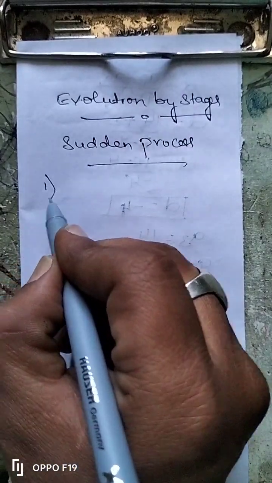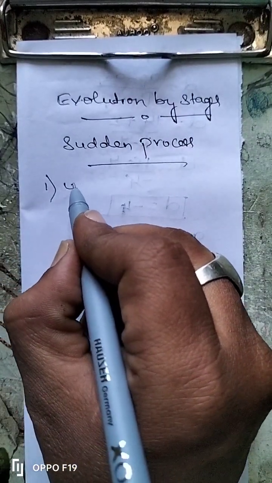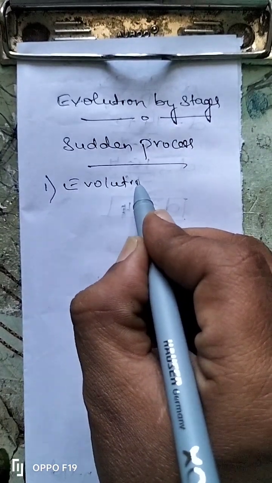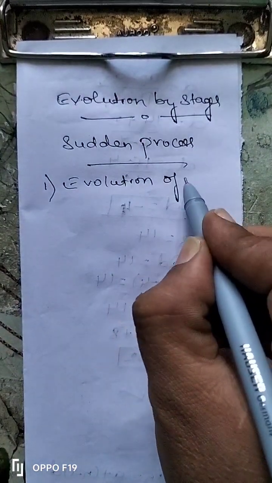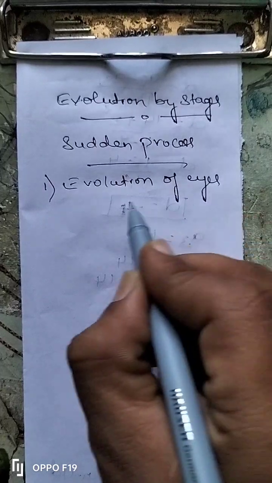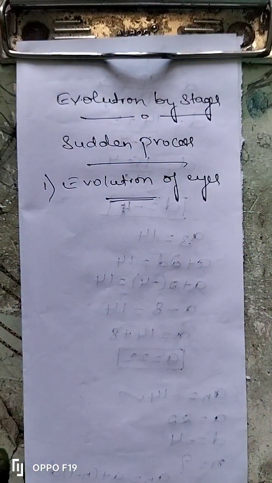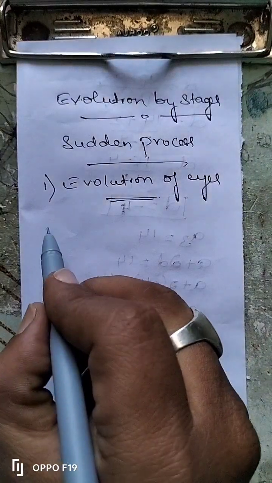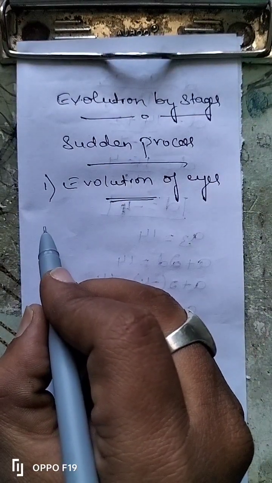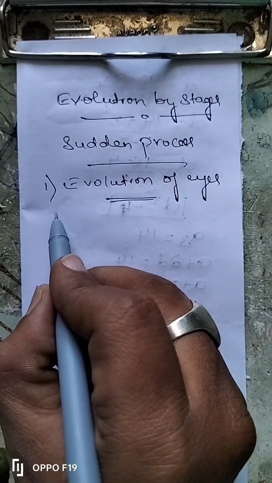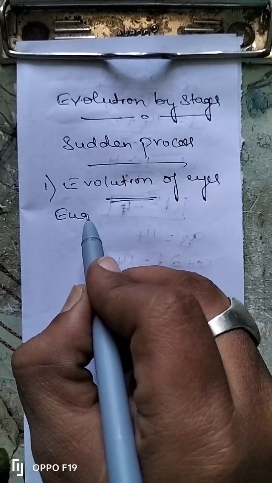The first one is evolution of eyes. So let us study one by one. The first one is called evolution of eyes. For this, I will take one example: long back there was a primitive organism, a flatworm.